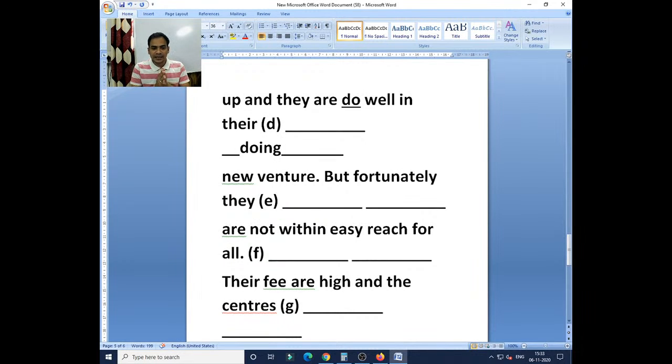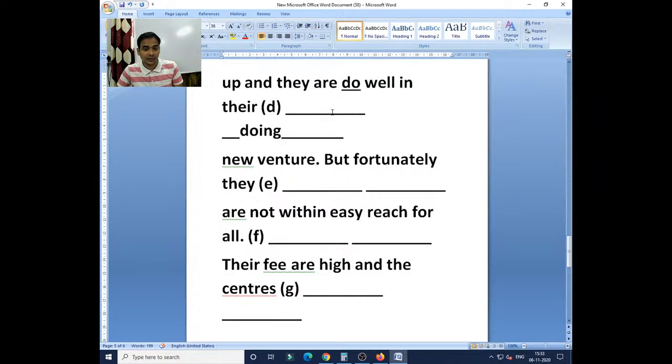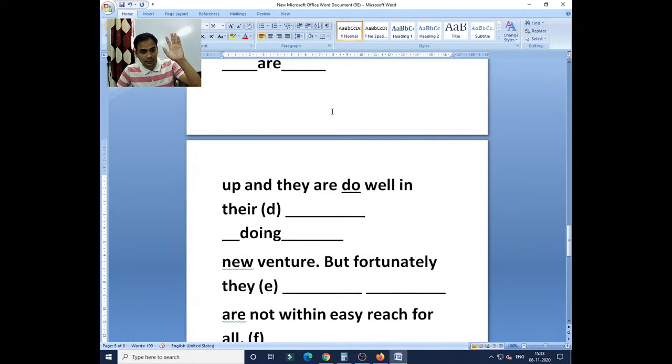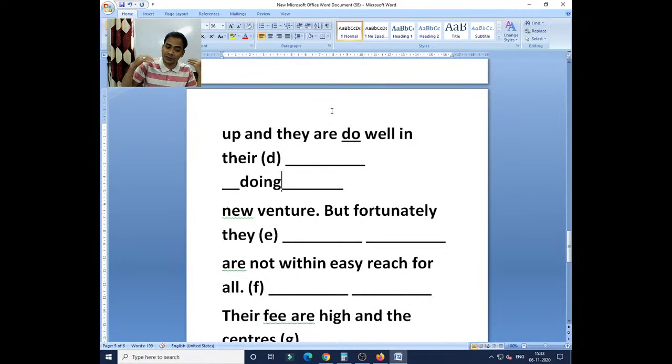They are doing well in their new venture. But try to understand the meaning now. But fortunately, they are not within easy reach for all. You can notice so many centers and clubs springing up and they are doing well in their new venture.